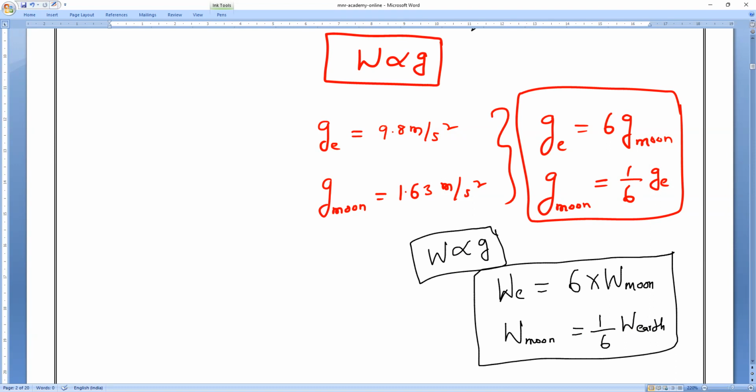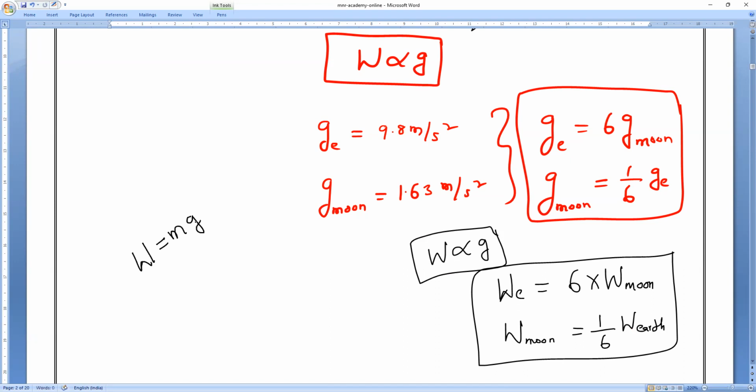The Moon's gravity is 6 times less than the Earth's gravity. In the same way, weight on Moon is also 6 times less than the weight on Earth. Understand, everybody? Sir, why, sir? Because gravity and weight are directly proportional to each other.